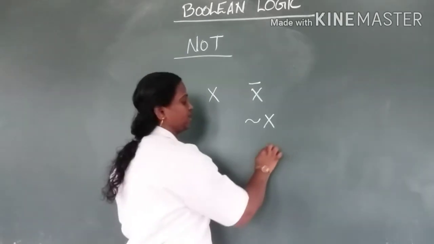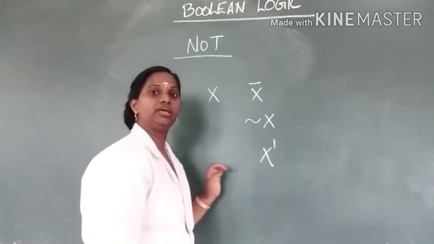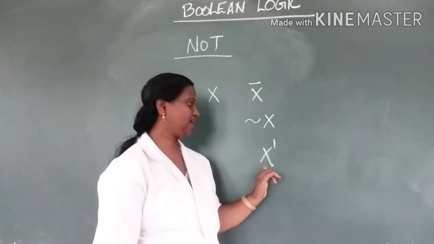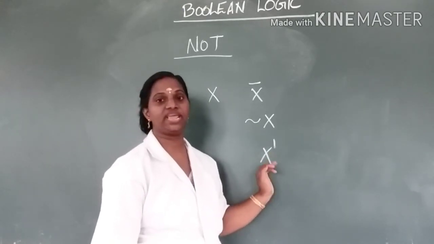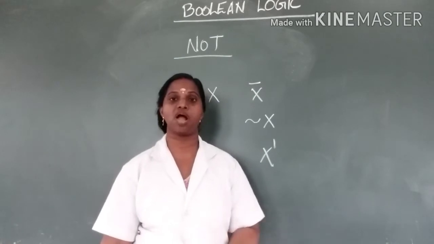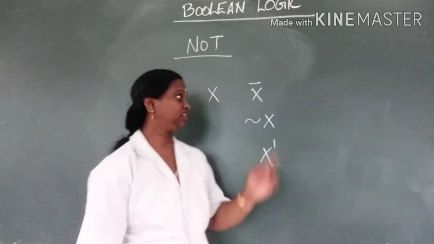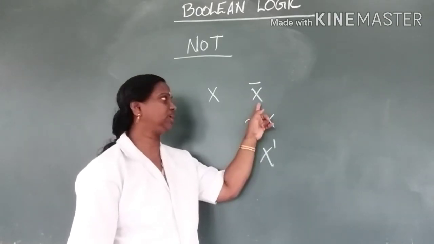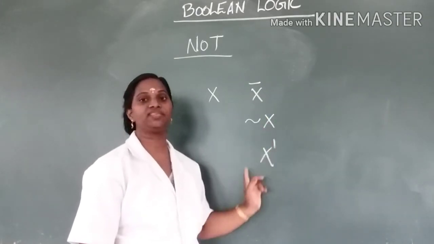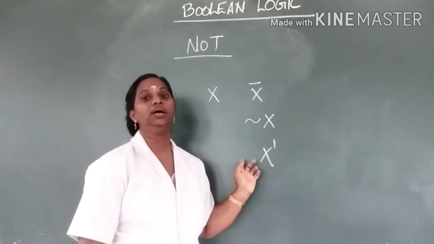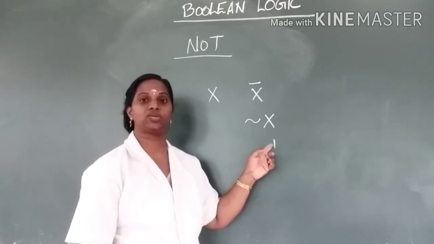Or you can simply write x followed by an apostrophe, x dash, which also represents the complement of x. These are the variables and their complements.